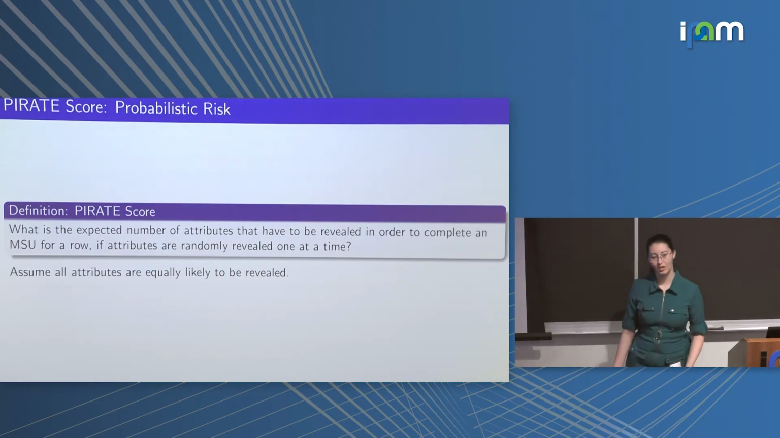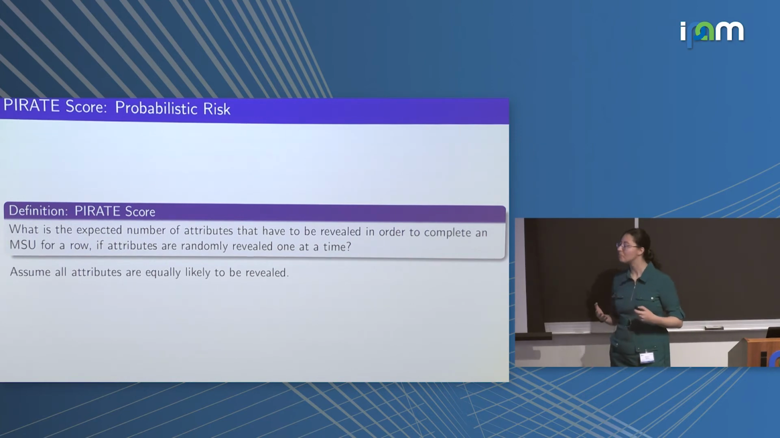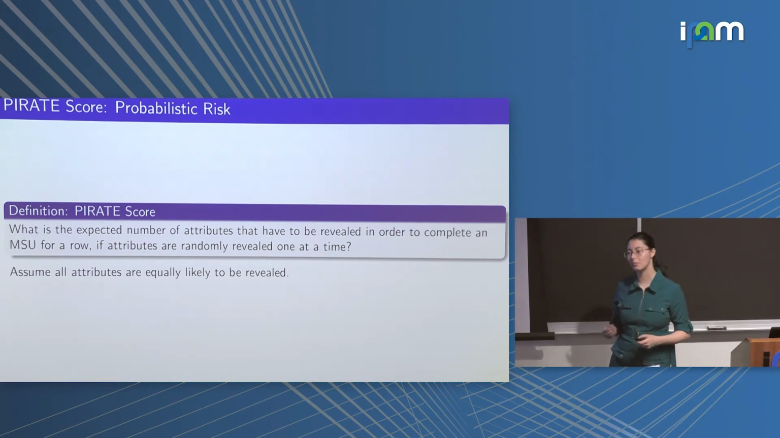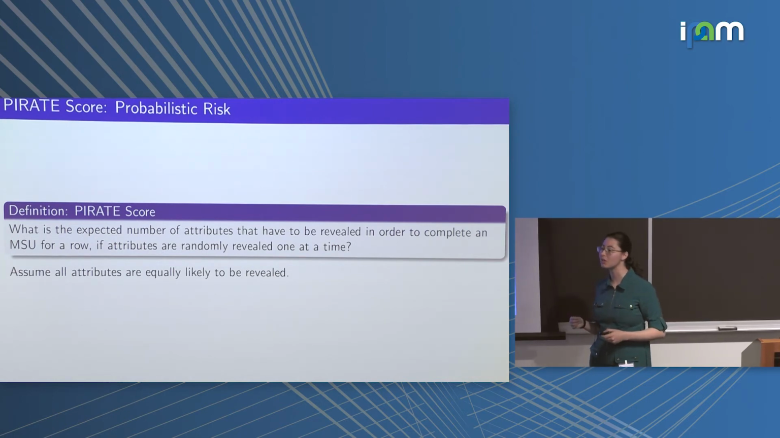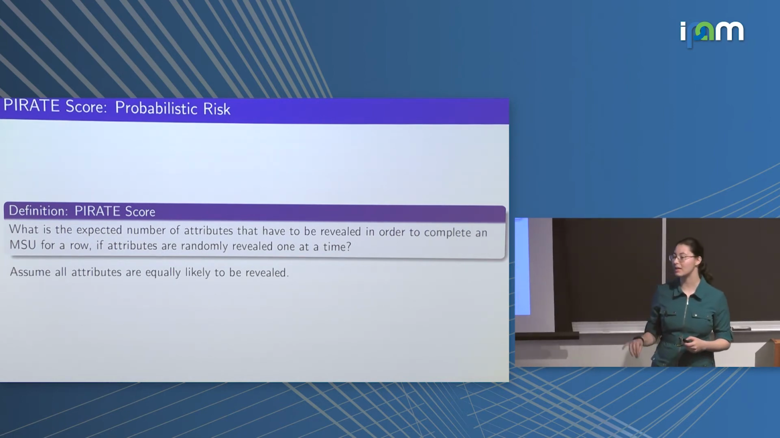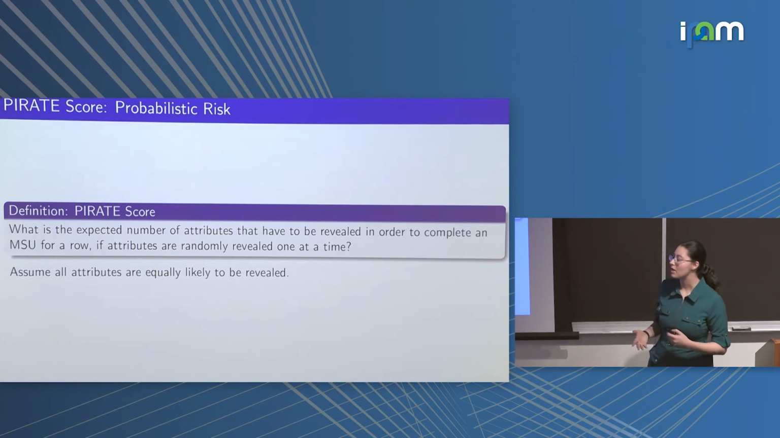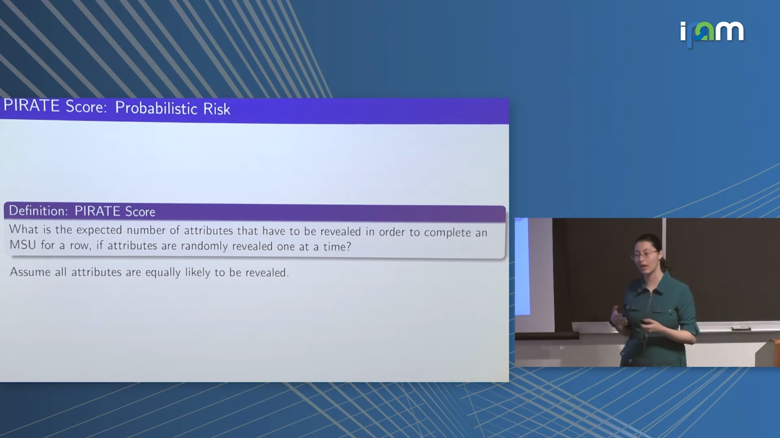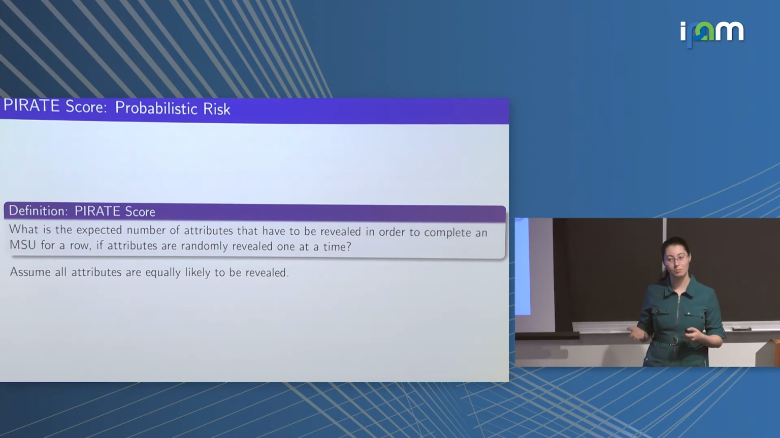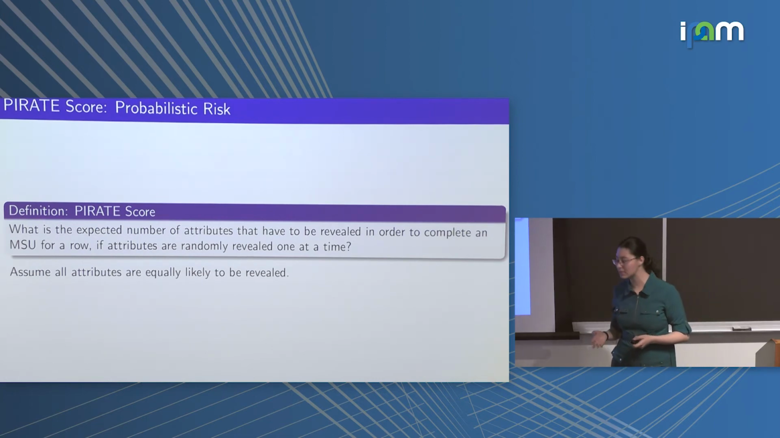The PIRATE score arises from the following problem. What is the number of times an attacker needs to pick attributes from our data set in order to have the necessary information to reveal that row's information? If the attacker is picking attributes one at a time, in this case, we're going to assume that all attributes are equally likely. However, this can be modified depending on the context.